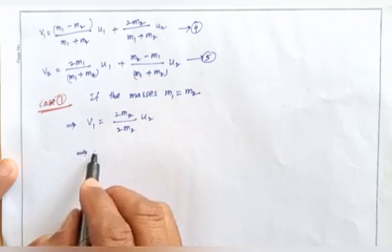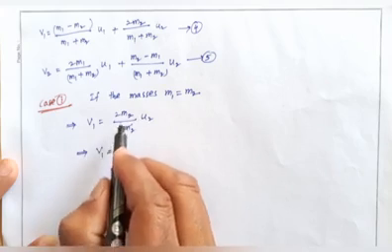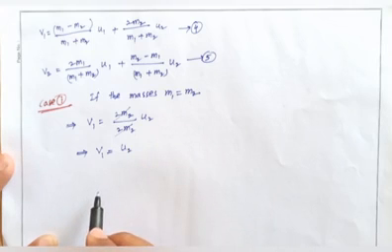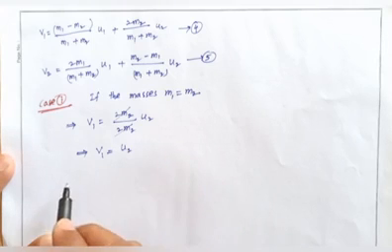That implies 2m2 gets cancelled, so v1 equals u2.